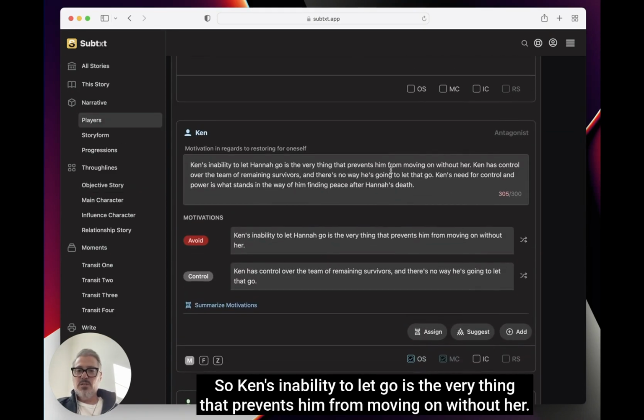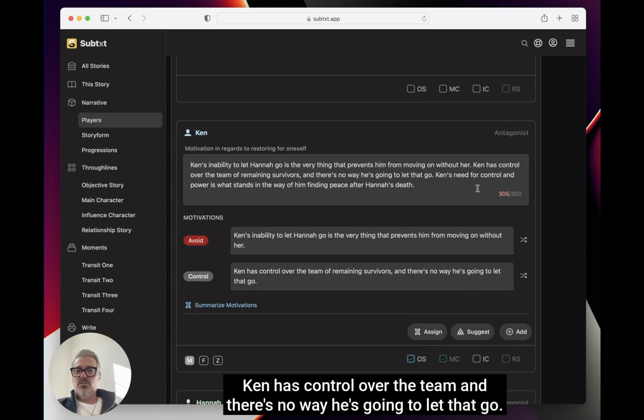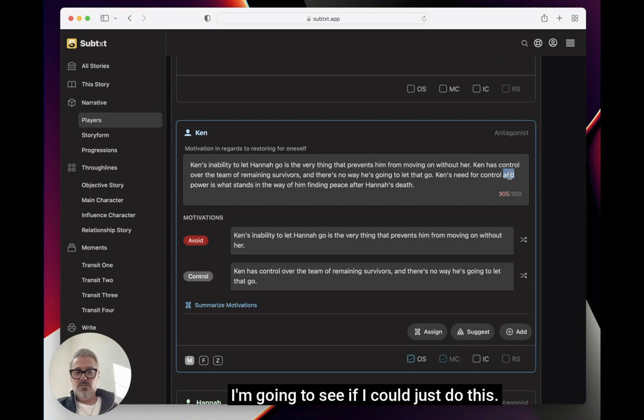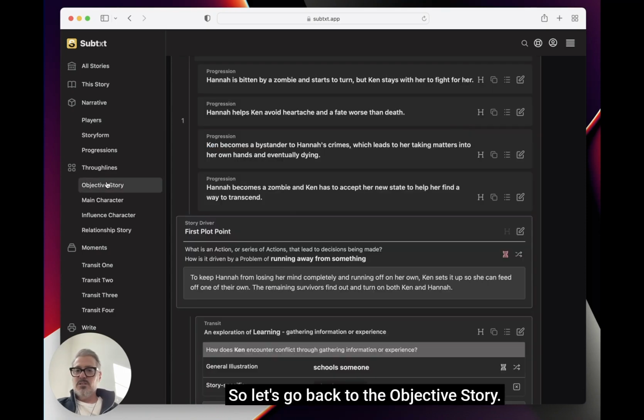So Ken's inability to let go is the very thing that prevents him from moving on. Without her, Ken has control over the team, and there's no way he's going to let that go. Ken's need for control and power is what stands in the way of him finding peace. I'm going to see if I can just do this. That should save it. Okay, so let's go back to the objective story.